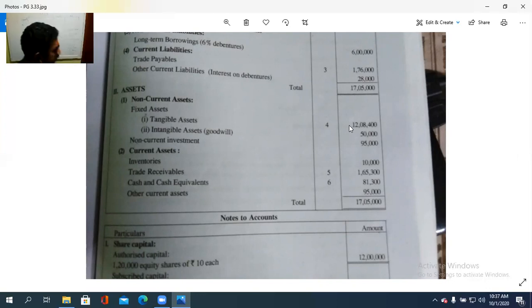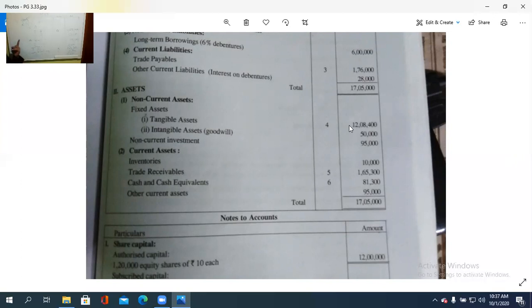So here, what is there? First item is equity and liabilities, under that shareholders' funds, share capital and reserves and surplus. Then the second item is share application money pending allotment. Then non-current liability. Under that are the fixed liabilities, that is for a long period of time. Then current liability, isn't it? This is our format on the liability side.